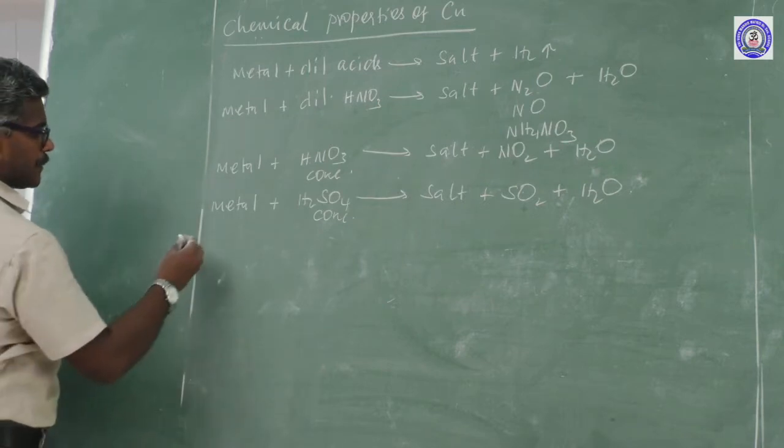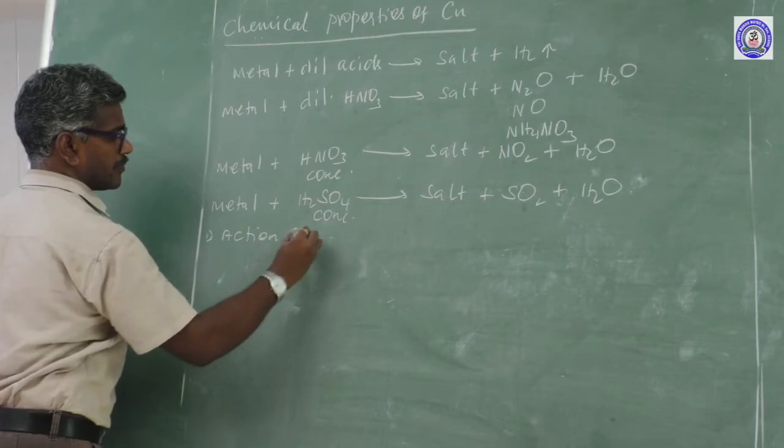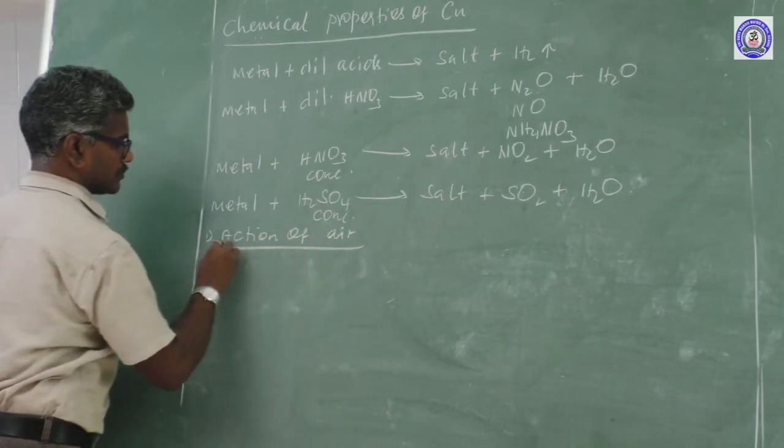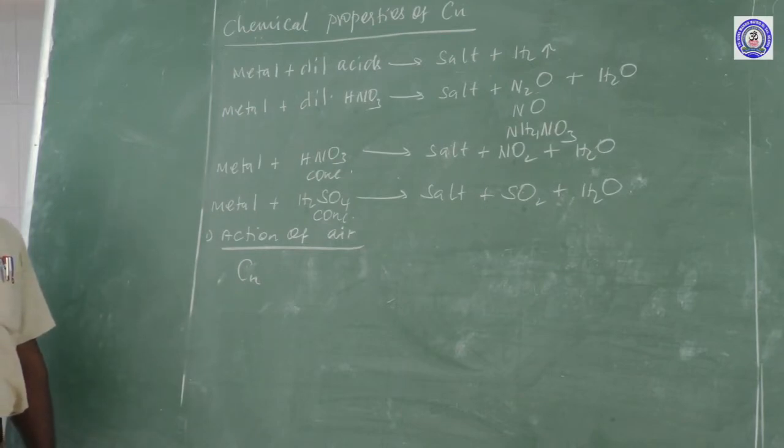First chemical property: action of air on copper. What is the valency of copper? Copper valency is 1 and 2.